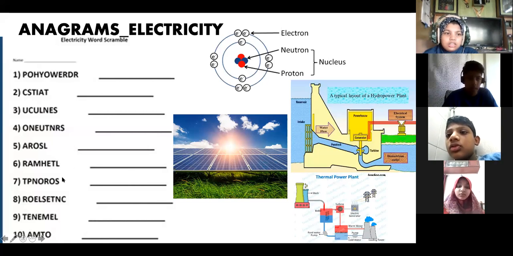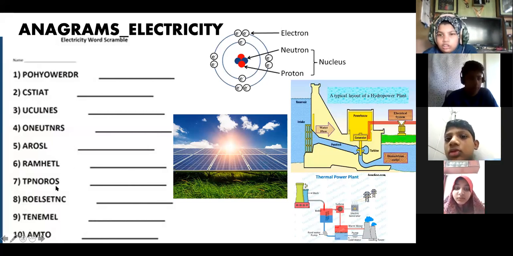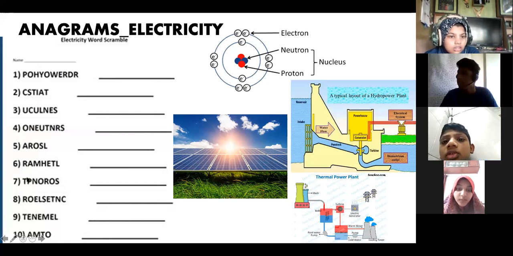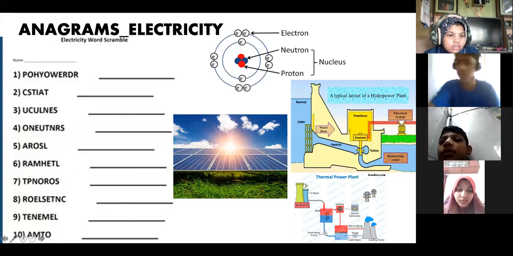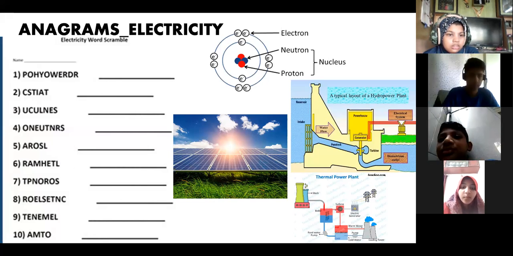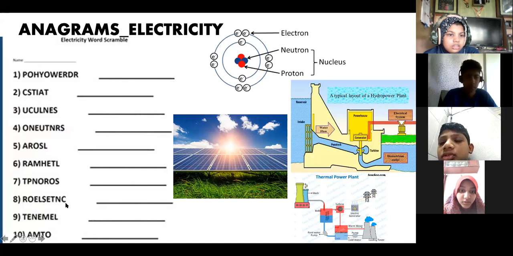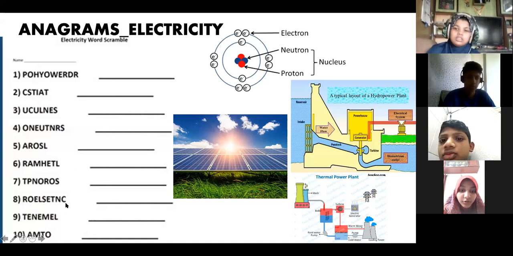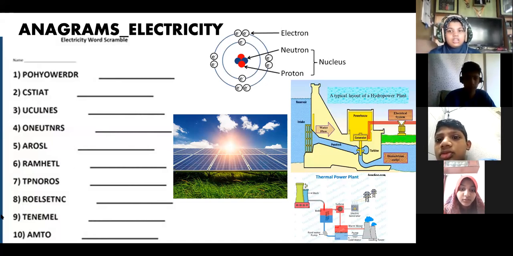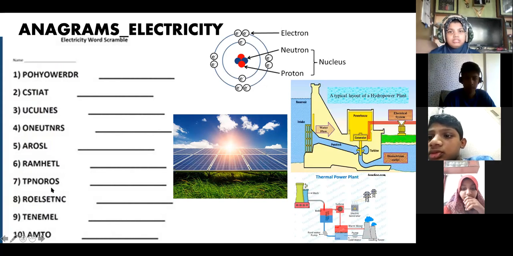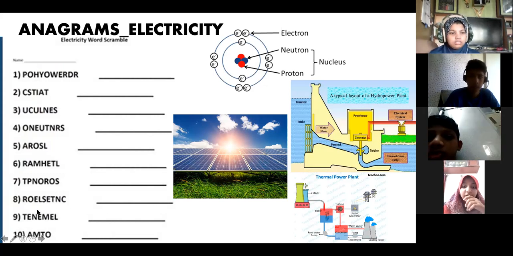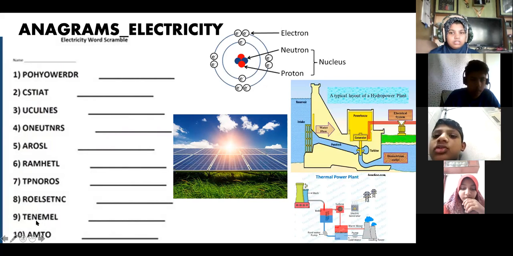Now what is this? Protons. What charge is there on protons? Positive. Correct. P for proton, P for positive charge. Next one, the eighth one. Electrons. What is the charge on an electron? Negative. Yes, negatively charged.